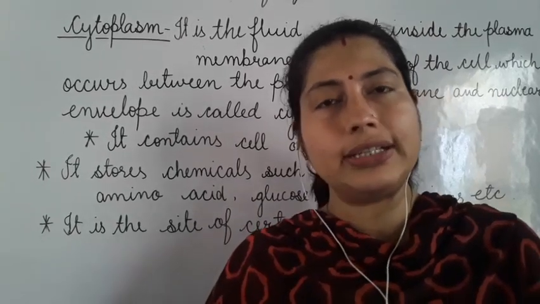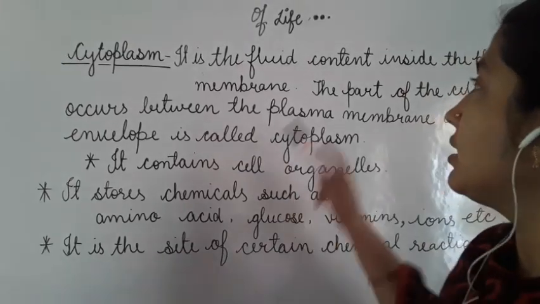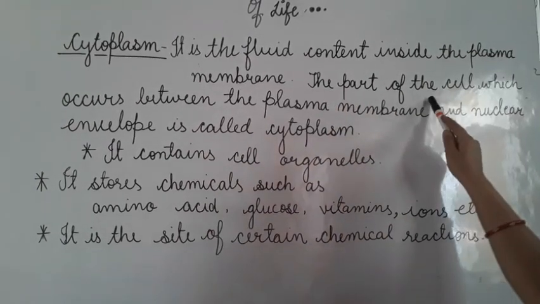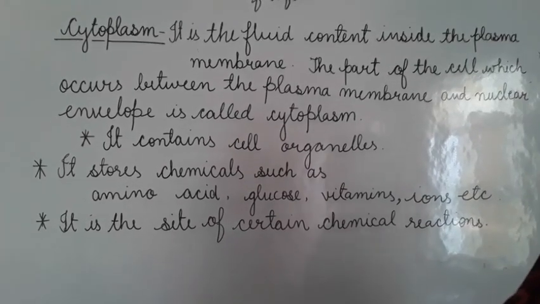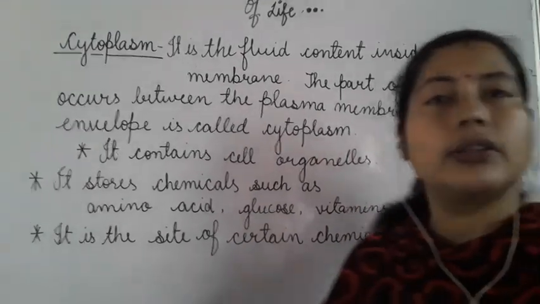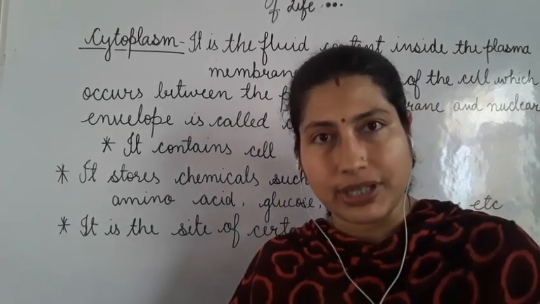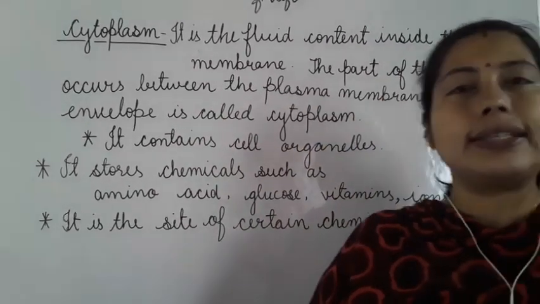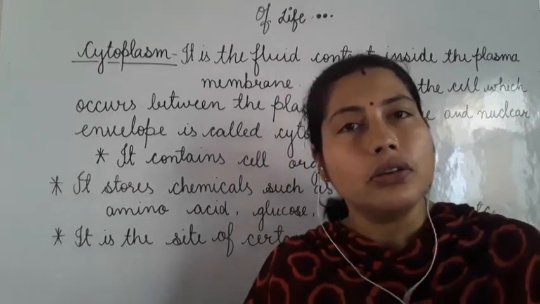Cytoplasm is the fluid content present inside the plasma membrane, and the part of the cell which occurs between the plasma membrane and nuclear envelope is called cytoplasm. Cytoplasm is a fluid, jelly-like substance, and it contains cell organelles which perform a particular function.